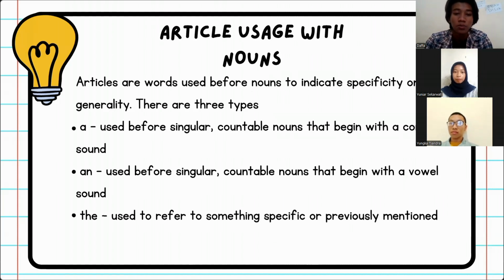Okay, so the next material is article usage with nouns. Articles are words used before nouns to indicate specificity or generality. There are three types. One is a, used before singular countable nouns that begin with a consonant sound, and the second is an, used before singular countable nouns that begin with a vowel sound. The last is the, used to refer to something specific or previously mentioned.